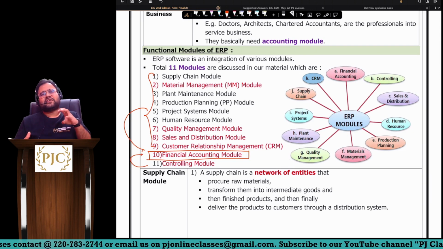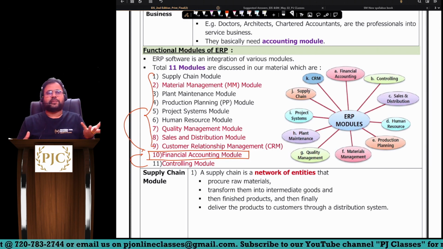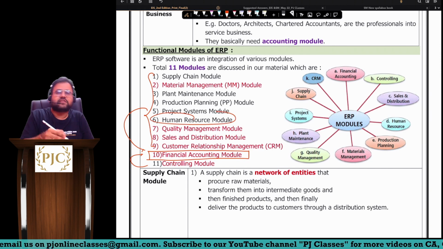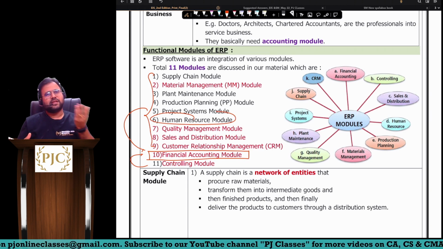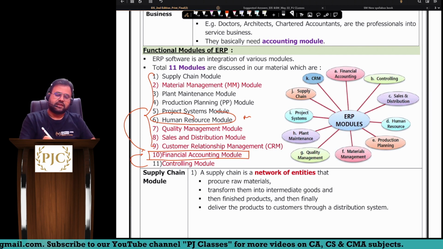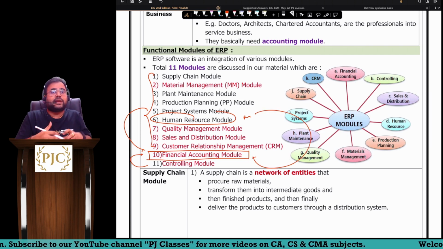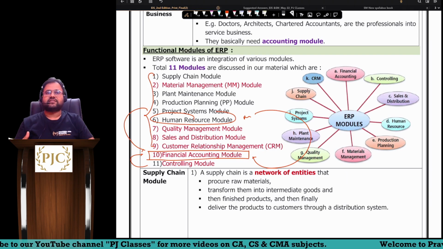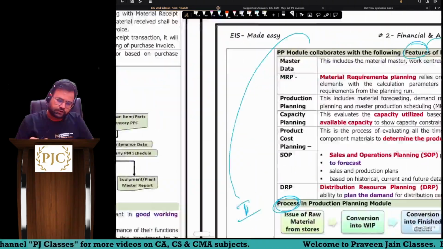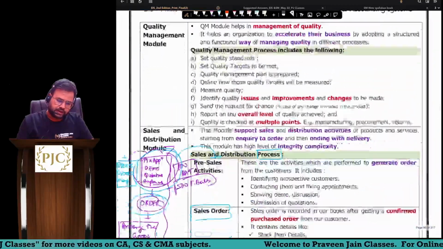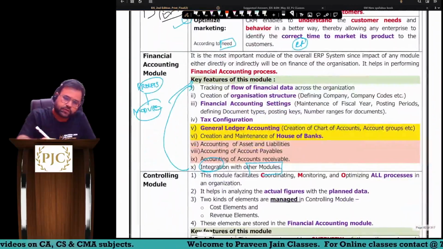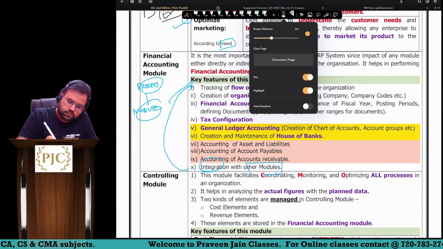Correct? Sir, whatever money related aspect is happening in the company, whichever module, say for example HR or sales, where we are paying the salary, money is involved here. Now, can I say wherever the money related part is there, it has to be integrated with this module called finance accounting module. So I would also like to show you one particular part in this, which will give you a good understanding. So there you go.